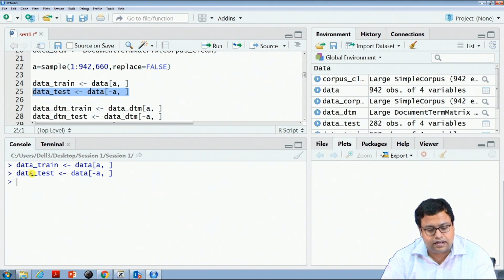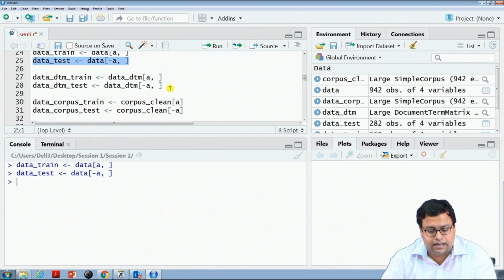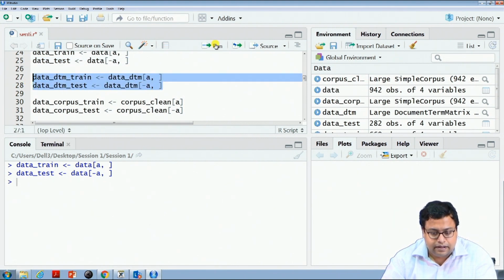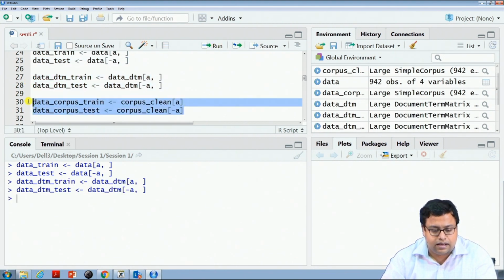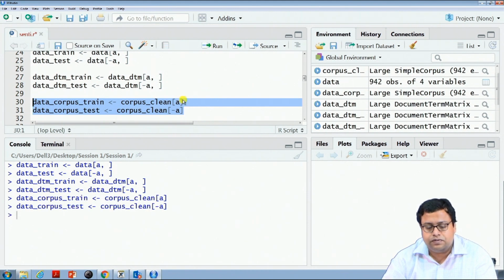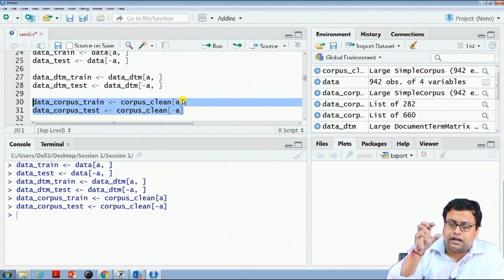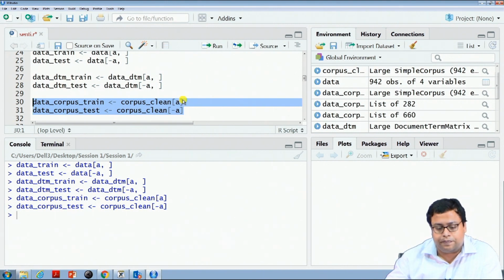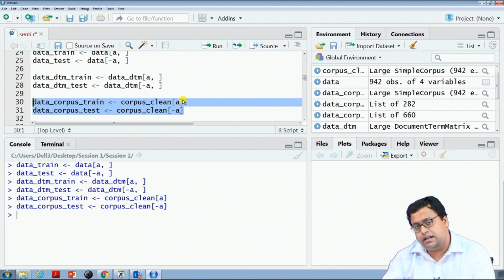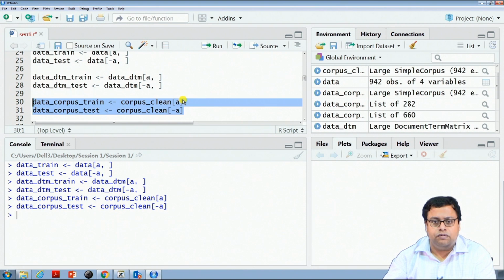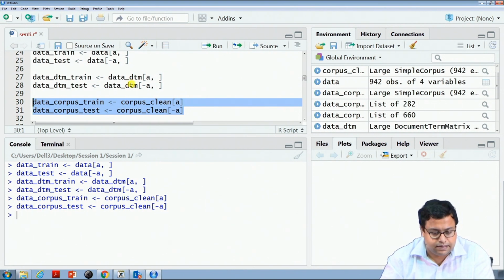Similarly, if you remember, in the last class we also created training and testing for the DTM and for the clean corpus, because we will create certain word clouds using the corpus to find out whether a word indicates a positive or negative review, and then we will do our naive Bayes using the document term matrix.